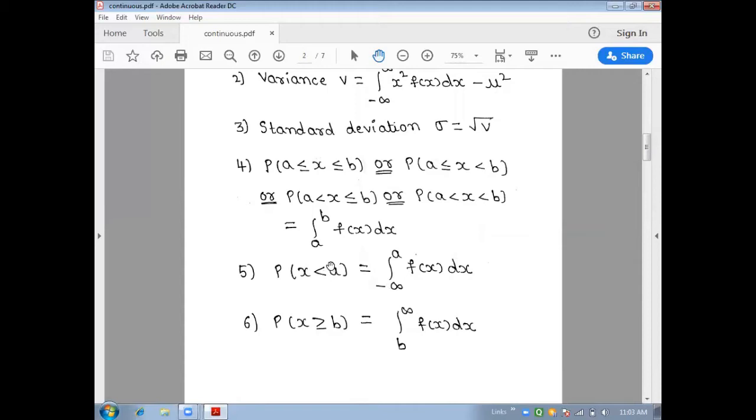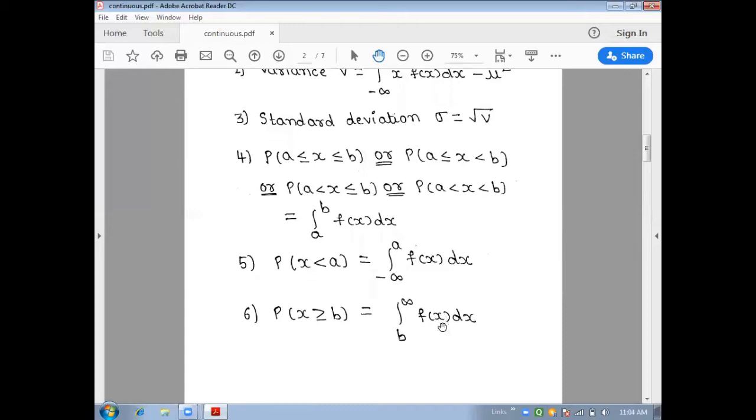So probability of x less than a equals the integral from minus infinity to a of f of x dx. Next, the sixth one: probability of x greater than or equal to b. Here the lower limit is given as b, and the upper limit we take as infinity. So the integral from b to infinity of f of x dx. This is about the notes.